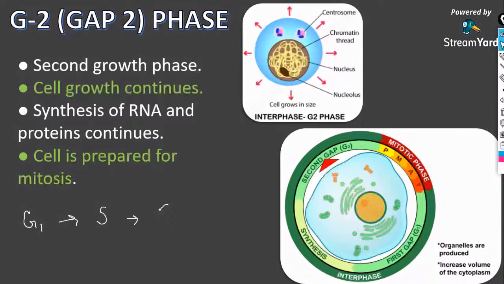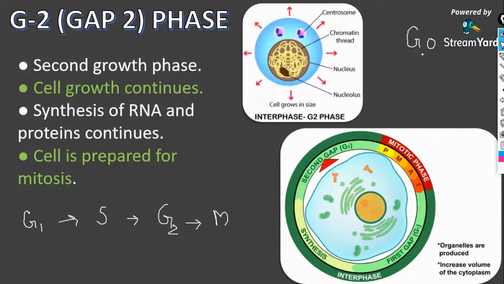And before this, you all have heard a term known as the G0 phase. Now we have to learn what this G0 phase is.